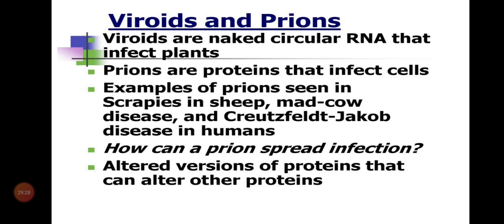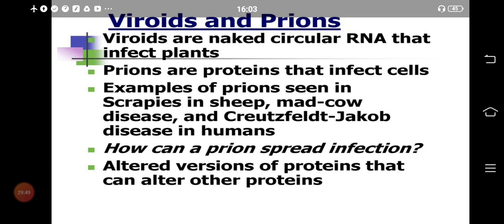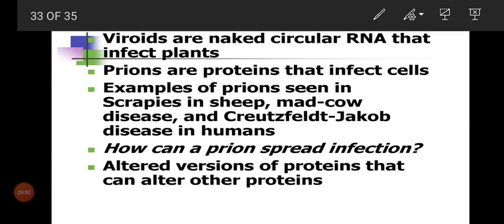Next is viroids. The presence of viroids was discovered by T.O. Diener in the year 1971. And what is the nature of viroids? It is a circular RNA.